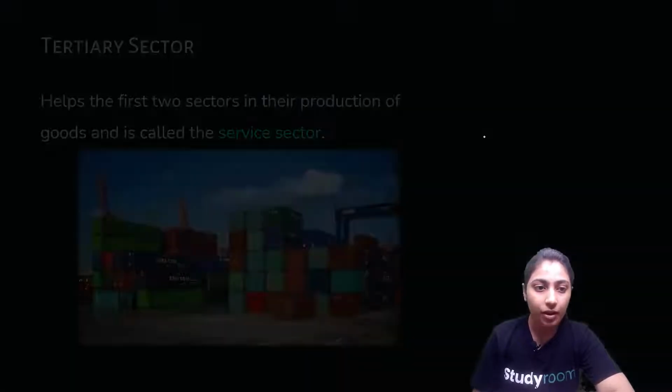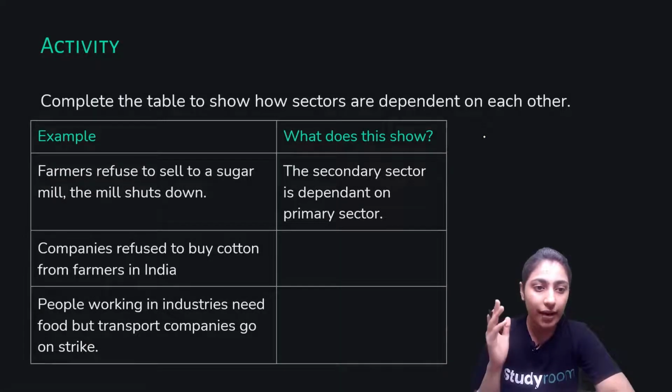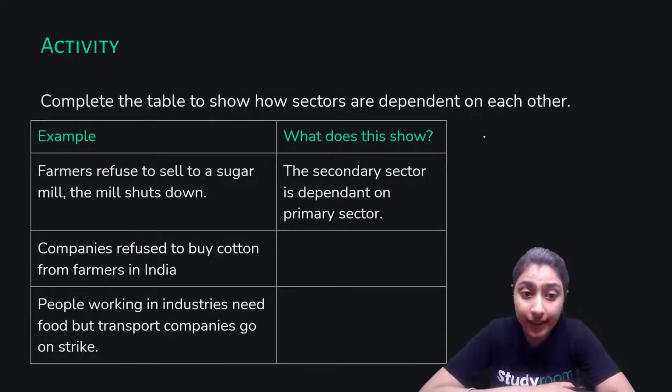Okay. Moving forward, we have an activity. Complete the table to show how sectors are dependent on each other. There is an example given to us. Farmers refuse to sell to a sugar mill, the mill shuts down.